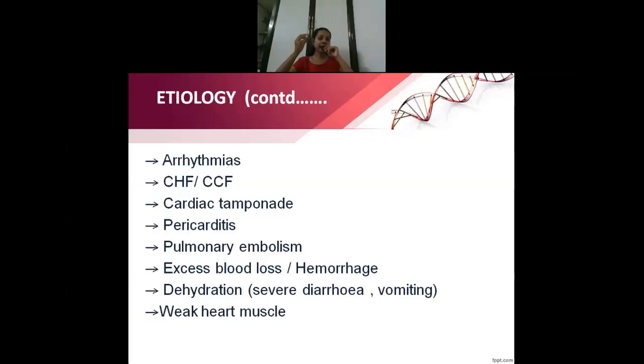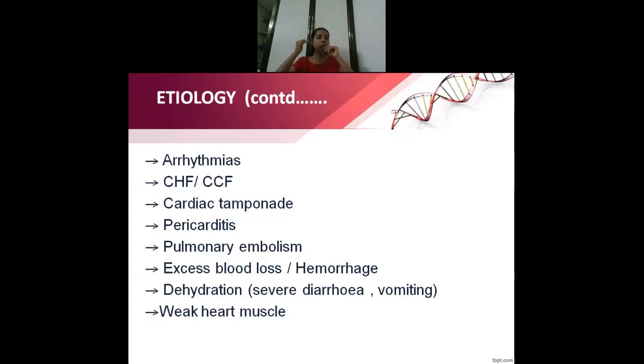Okay, other than that, pericarditis, where there is inflammation of the pericardium. In that case also there can be hypotension. Pulmonary embolism, where the moving clot or the emboli can dislodge in the pulmonary vessels, and it may obstruct the blood flow. That also will be one reason.